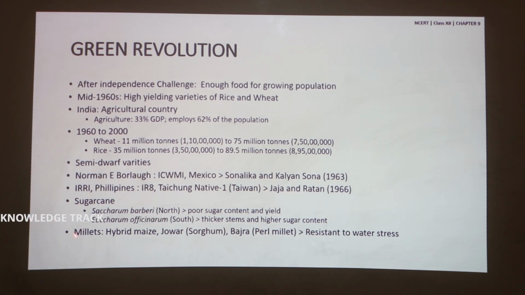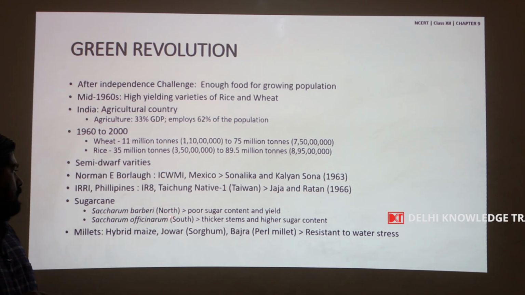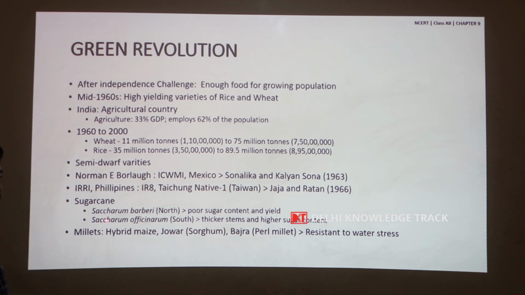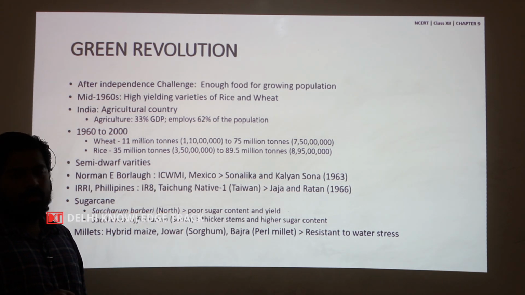And other examples of plant breeding are, in the case of sugarcane, the species Saccharum barberi was cultivated in the northern region of India, but it was poor in sugar content and yield, whereas the species Saccharum officinarum, which was cultivated in the southern region of India, had thicker stems and higher sugar content.